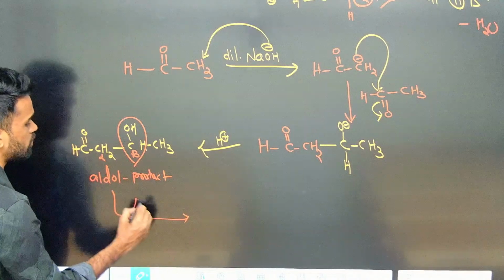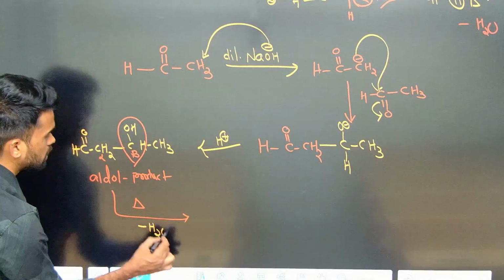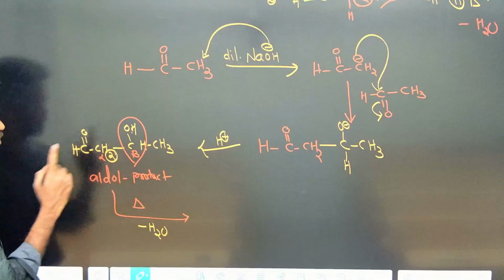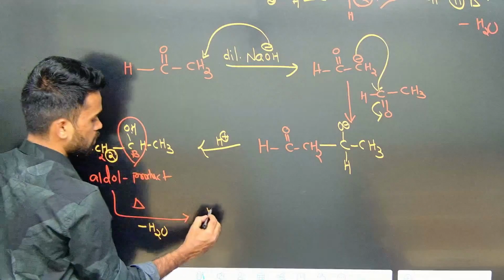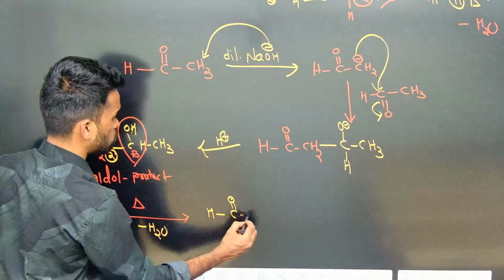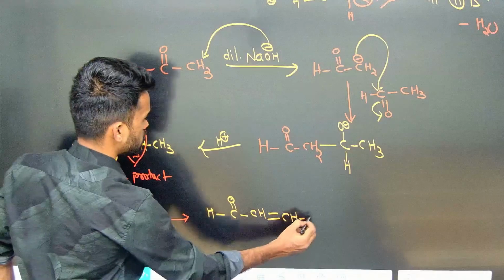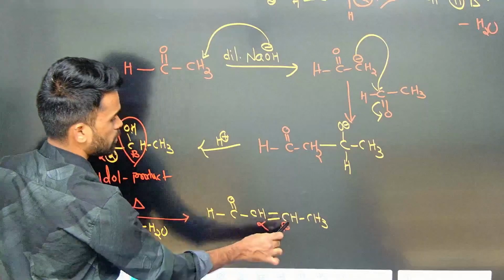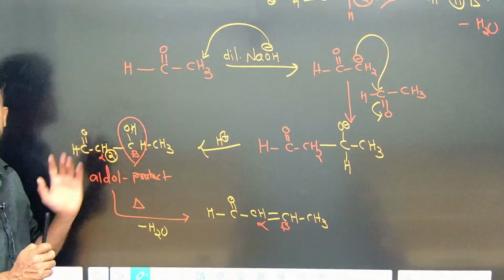Upon heating this aldol product, the OH group and the hydrogen from this alpha carbon are removed as water, giving a pi bond between them. So C double bond O, CH double bond CH, CH3. So alpha beta unsaturated carbonyl compound is formed as the product in this reaction.